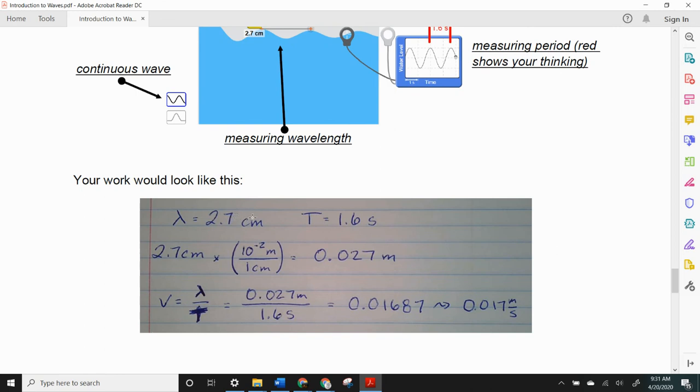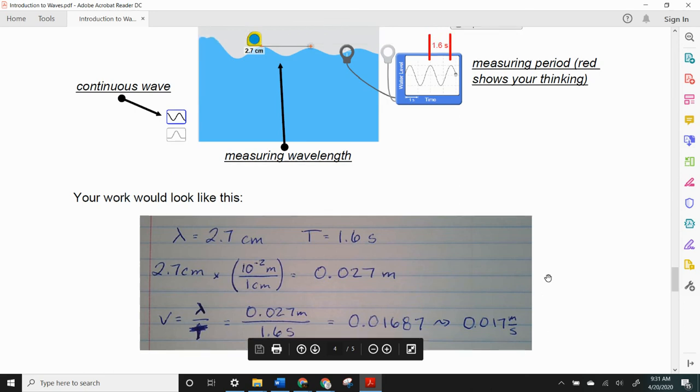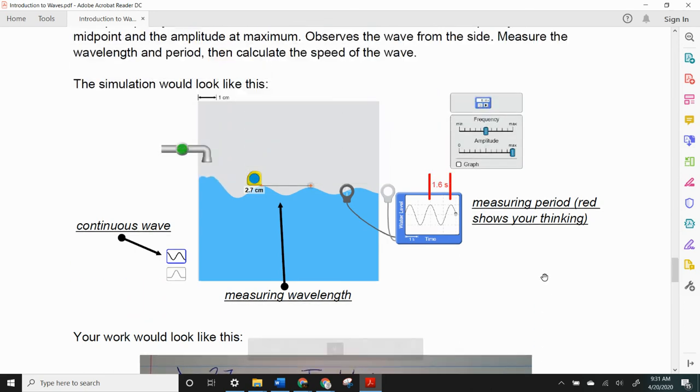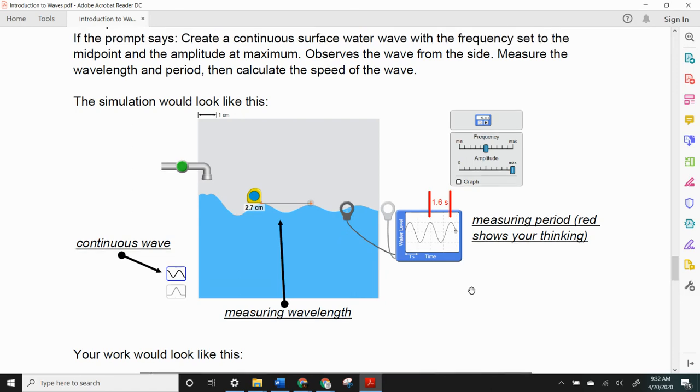Wavelength was 2.7 centimeters, period's 1.6 seconds, convert from centimeters to meters, and then go ahead and calculate the speed with the distance the wave traveled in one wavelength and the time. So these waves are only traveling about 0.017 meters per second, or about 17 millimeters per second. The speed of water waves is actually dependent on the depth of the waves. So these waves must be in very shallow water if they're going that slow.